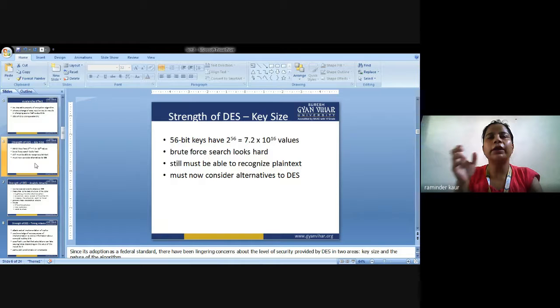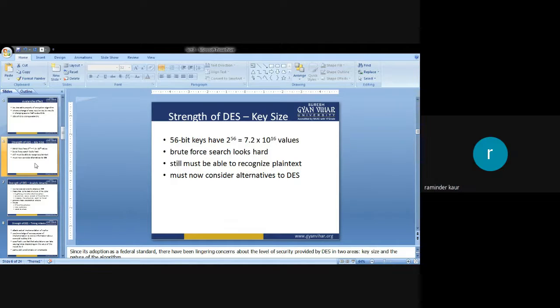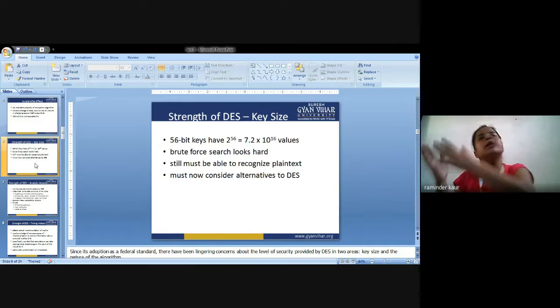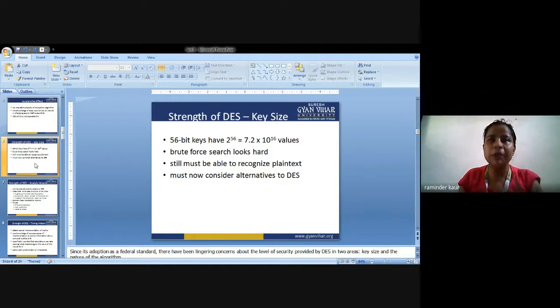So what does it mean if I am saying strength of DES? Now, in every algorithm that we are going to use in cryptography, the strength of any algorithm is its key size. Now, why key size? Because it is going to hide my data.